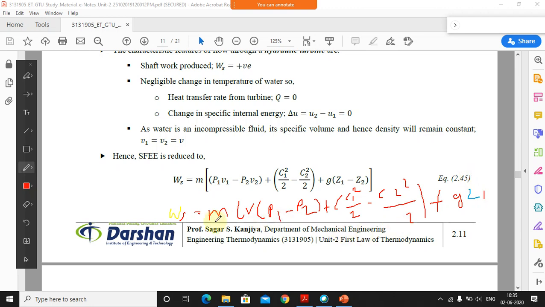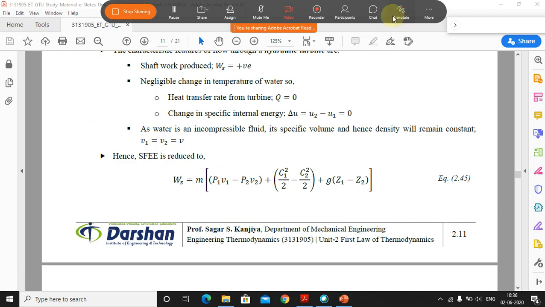So this is the final equation if you substitute all the values. If you know the specific volume, then you can put the value here. The initial pressure and the final pressure will be different, so you can consider that here. Then you have to consider the velocity, and then the height, and from that you can calculate the value of work done. Is it clear? Is there any doubt in this?